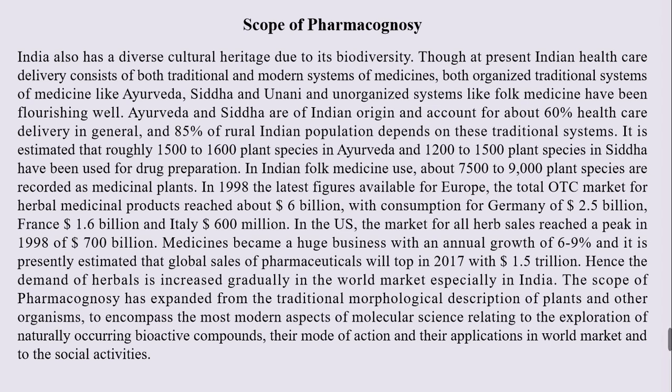Ayurveda and Siddha are of Indian origin and account for about 60% of healthcare delivery in general, and 85% of the Indian population depends on these traditional systems. It is estimated that regularly 1500 to 1600 plant species in Ayurveda and 1200 to 1500 plant species in Siddha have been used for drug preparation. In Indian folk medicine, about 7500 to 9000 plant species are recorded as medicinal plants.